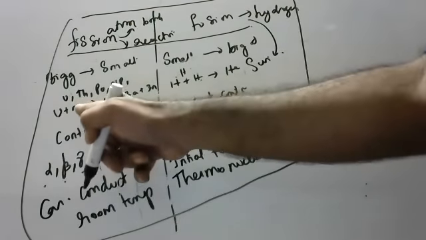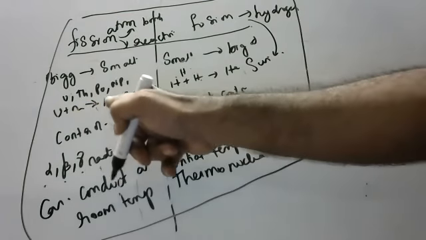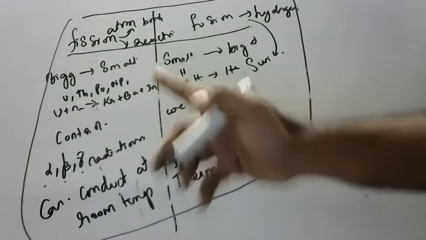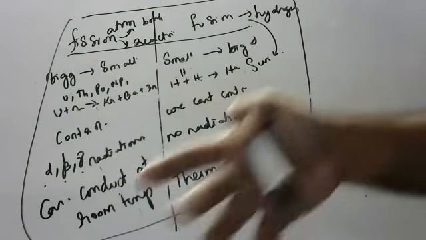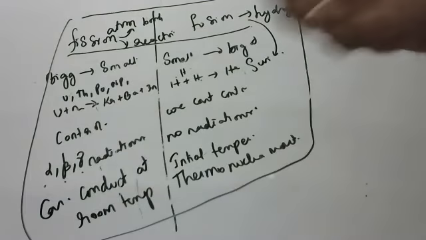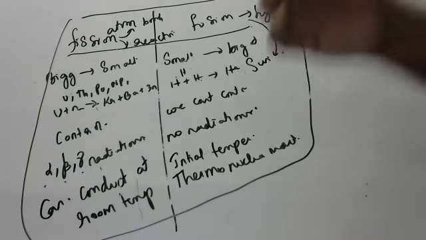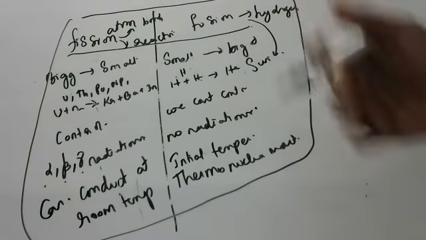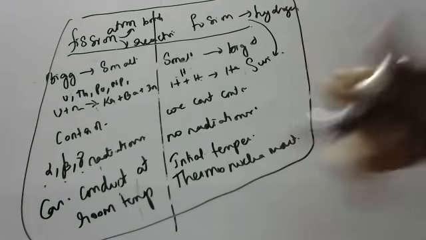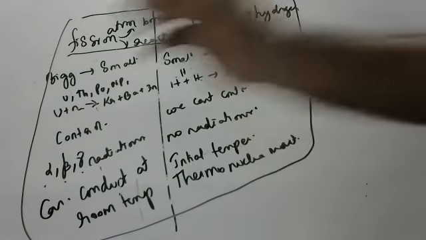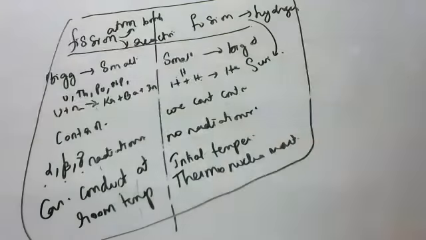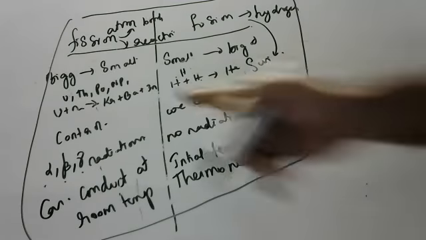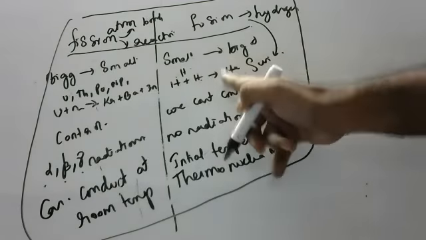So what is happening? A bigger atom is broken down by a neutron into krypton, barium, and 3 neutrons. 3 will go and make 9. 9 will go and make 27. 27 will go and make 81. This type of self-sustaining reaction is called a chain reaction. Once you start, it will only continue. You need not go and hit again and again with neutrons. It will only be a self-sustaining chain reaction. This is the difference between fission and fusion.